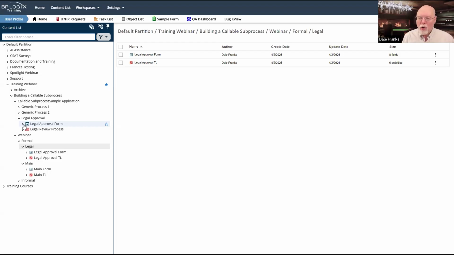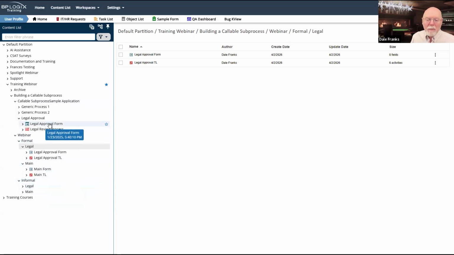So I have this cool little process that is already set up so that I can run it all by itself as an independent process, or I can run it from a main process and call it as a sub process. And it doesn't matter how I do it, because thanks to field replication and the form actions activities, I can just make all of this work right out of the box. This is the full formal way I would do it. There's also an informal way that we can go about it.